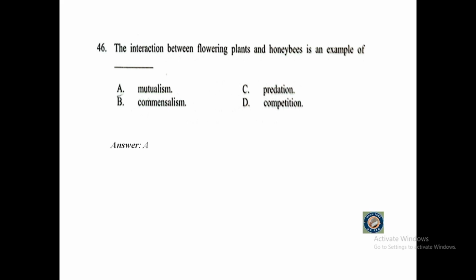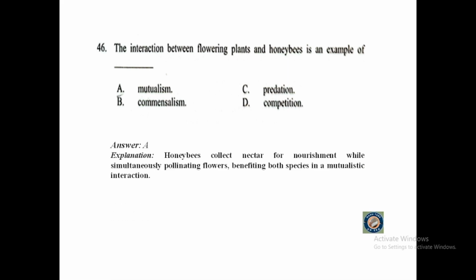The answer is mutualism. Honeybees collect nectar for nourishment while simultaneously pollinating flowers, benefiting both species in a mutualistic interaction.